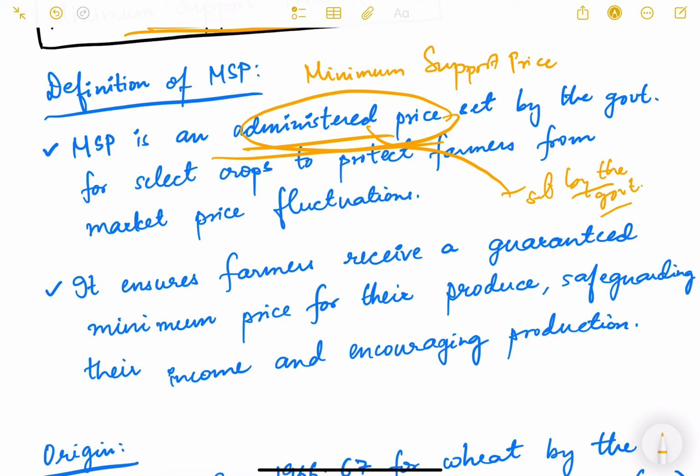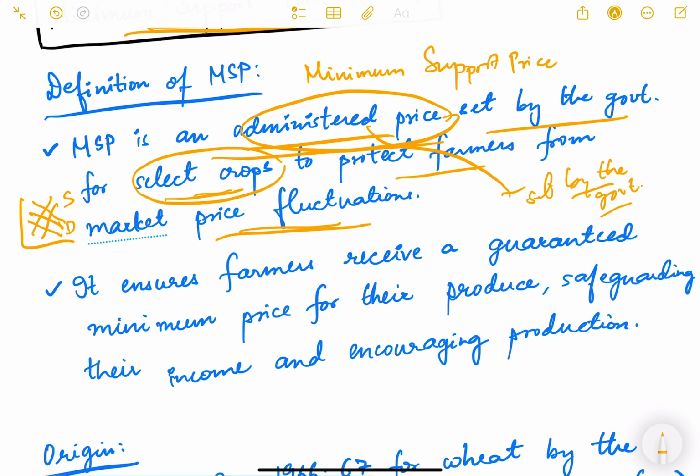So the prices which are set by the government and not by the market forces like demand and supply, that is called administered price. It is set by the government for select crops to protect farmers from market price fluctuations. Market price can fluctuate depending on the demand and supply, right? If the supply increases, if the demand falls, if the demand increases, so these various prices are possible. So in order to protect farmers from these fluctuations, government sets prices to give them a fixed income, and it is for a select number of crops, not for every crop. Maybe for some 20-25 crops government declares MSP.